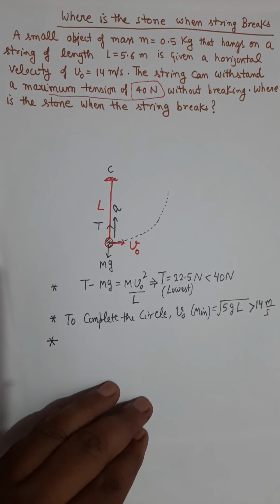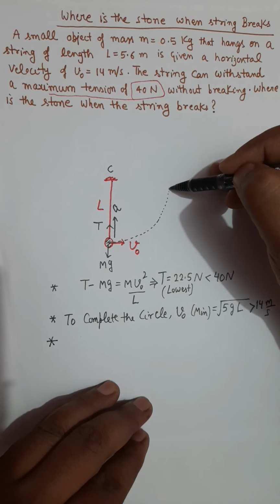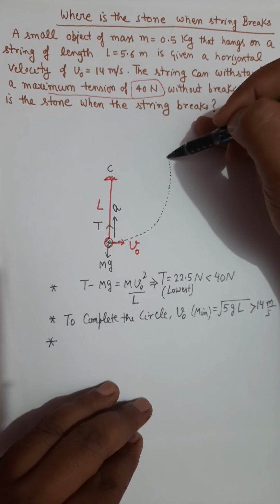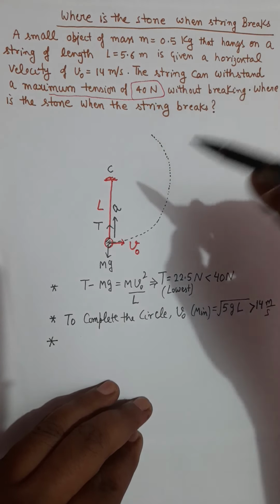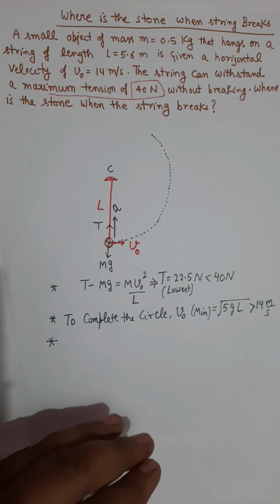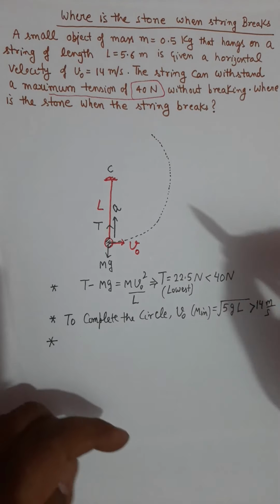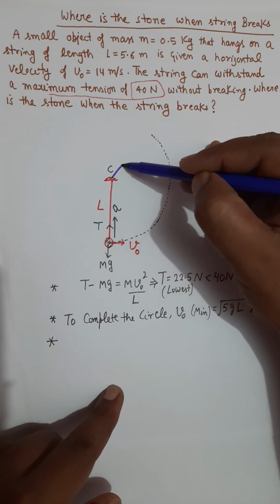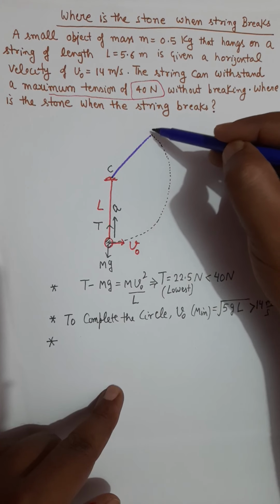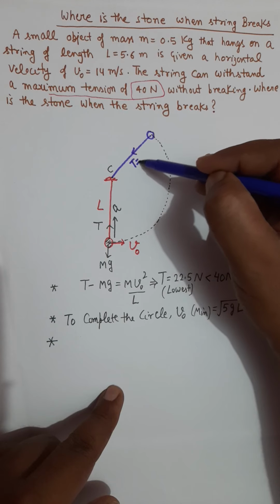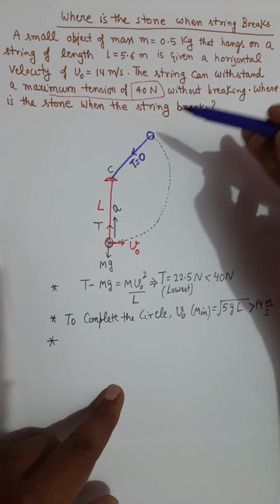Now the argument number 3. If it is not going to complete the circle, then somewhere during the circular path a moment will come when the string will be slack. That means the tension in this string will become 0 somewhere.